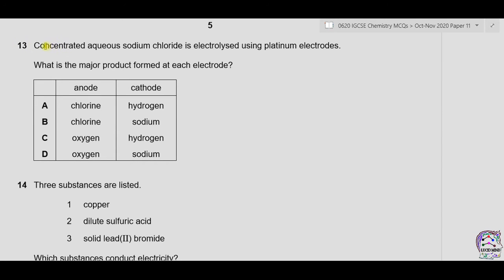Question 13. Concentrated aqueous sodium chloride is electrolyzed using platinum electrodes. What is the major product formed at each electrode? In concentrated aqueous sodium chloride, sodium ions, H+ ions, Cl- ions, and OH- ions are present.